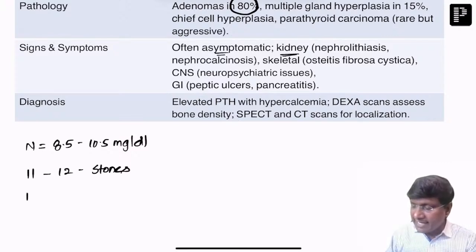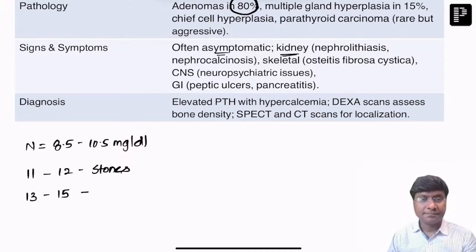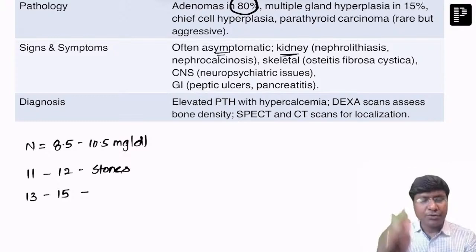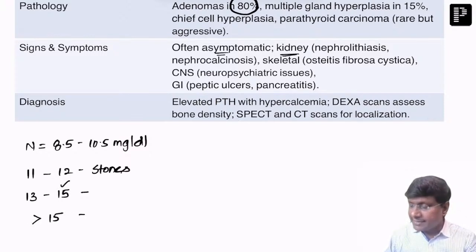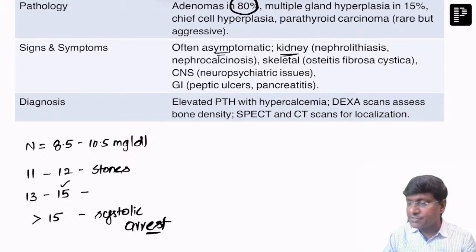Next, if the calcium levels are between 13 to 15, this calcium will cross the blood-brain barrier, and calcium will accumulate in the brain, resulting in psychosis. There will also be development of secondary Parkinsonism due to damage to the basal ganglia. That is what will happen when the calcium levels are between 13 to 15. And when calcium levels are more than 15, these patients will develop systolic arrest.